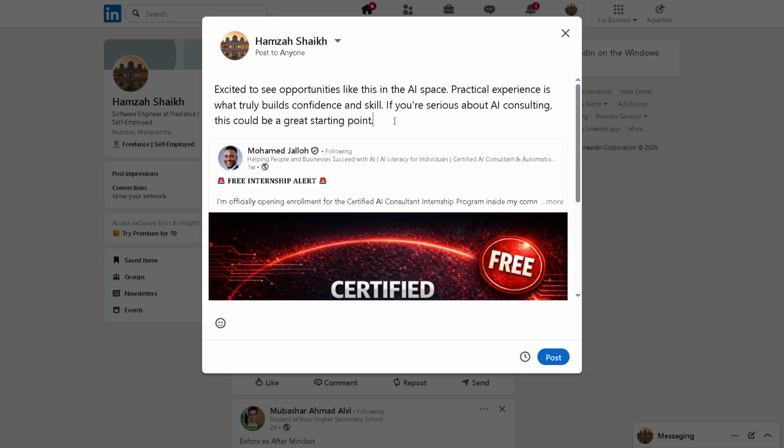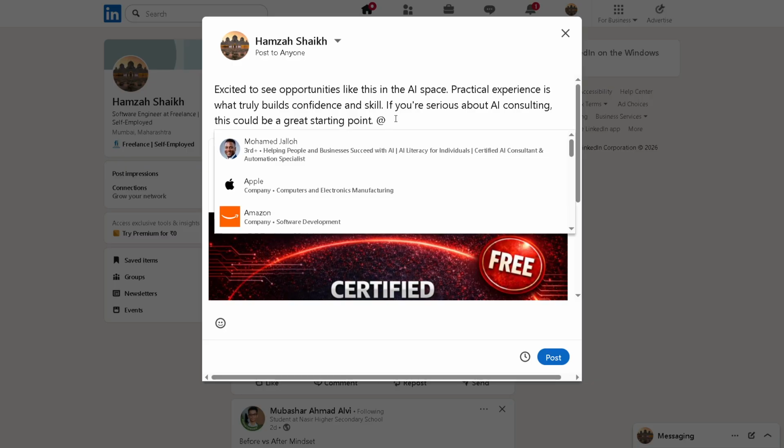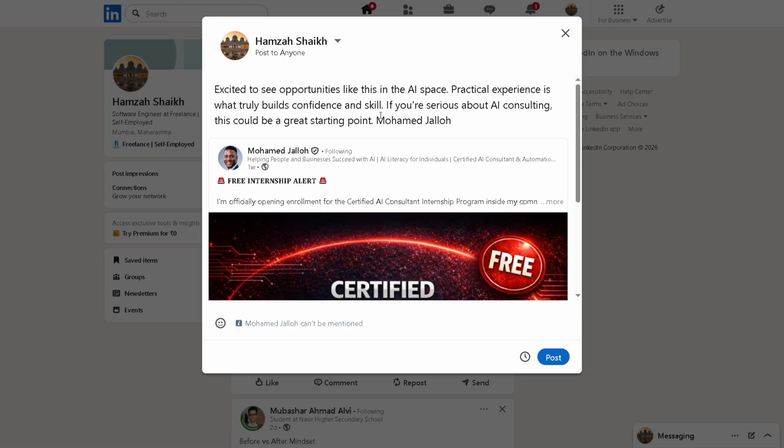In the text box that appears, type out your thoughts or insights. It's a fantastic opportunity to provide value to the post by explaining why you think it's important or what lessons you've drawn from it. The aim is to engage your network and showcase your expertise and voice on the subject matter. As you're writing, remember to tag the original author.